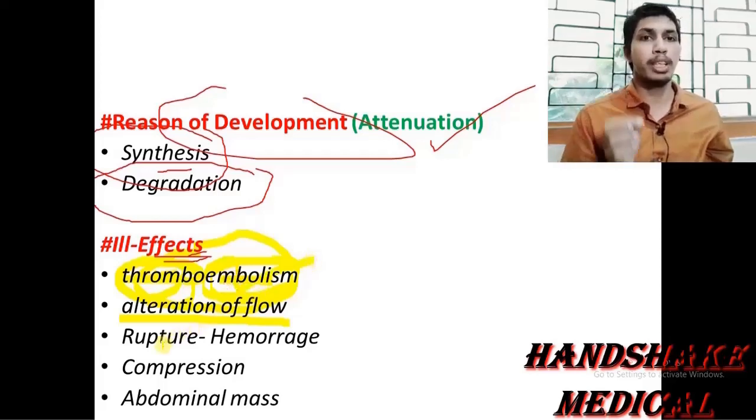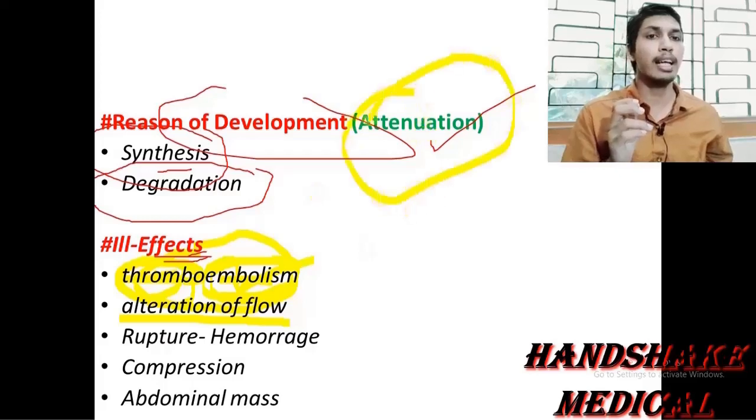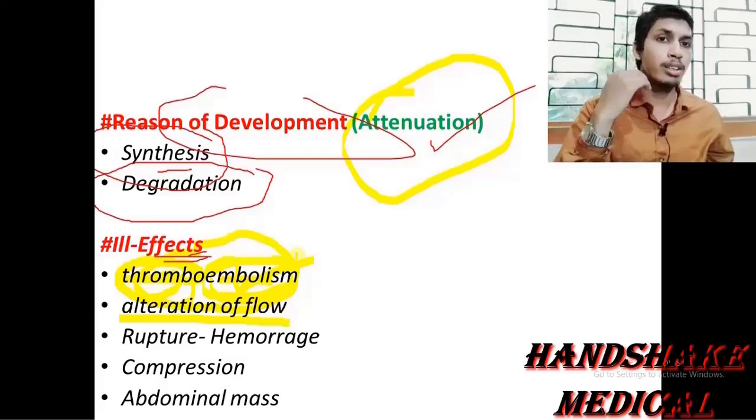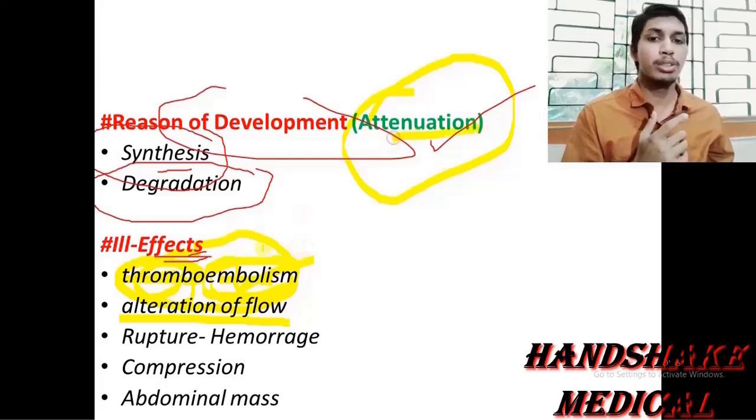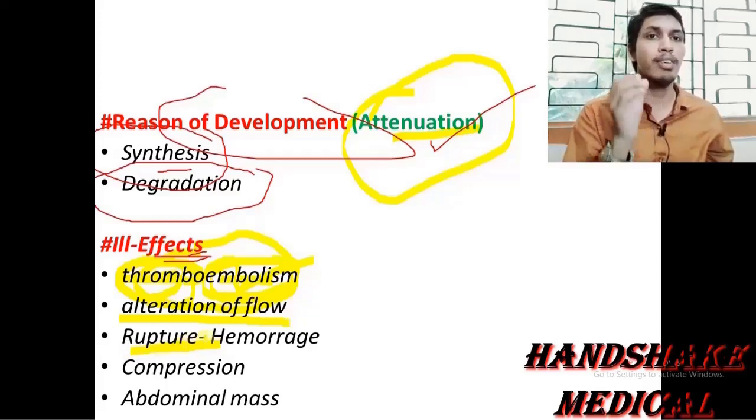Thirdly, rupture. If it is outpouched, if it is overstretched, and also the wall is attenuated or weakened, so it may easily rupture because it is outbulged or too much dilated, and also it is weak, it is attenuated, so it may rupture, and on rupture it may cause massive, fatal hemorrhage.